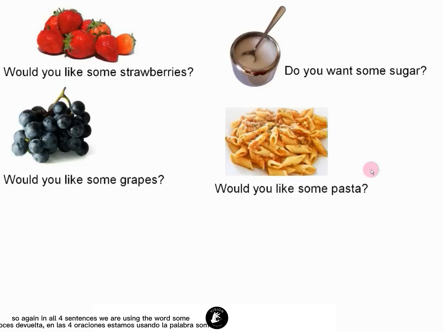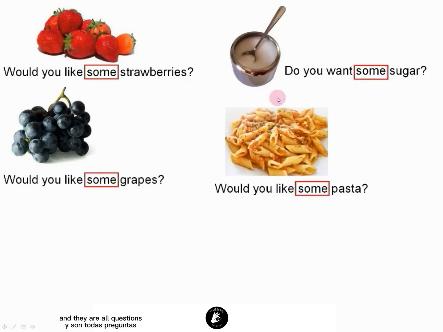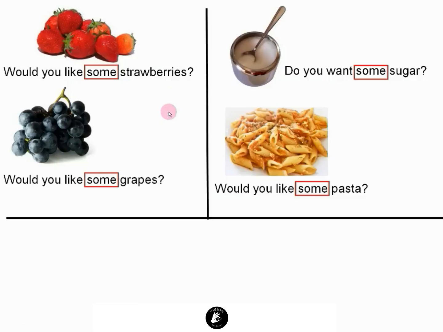Again, in all four sentences, we are using the word some, and they are all questions. These questions are because we are offering something to somebody, okay? So we are wanting to give something to somebody. We use the word some for countable nouns in the plural, always in the plural.